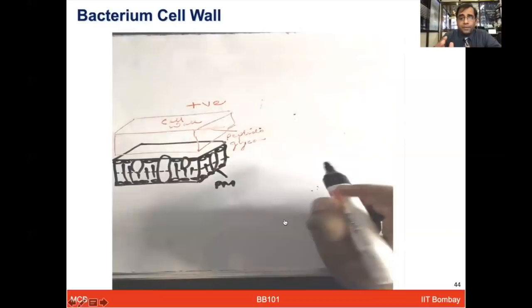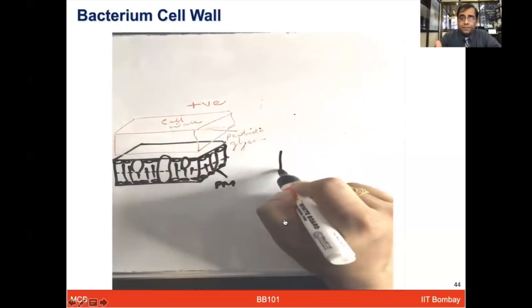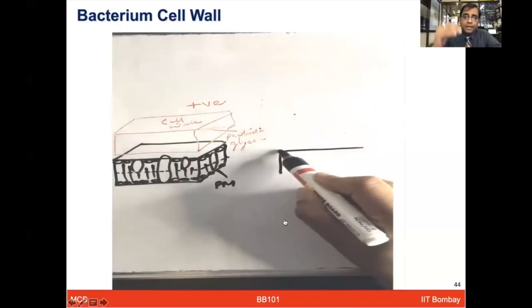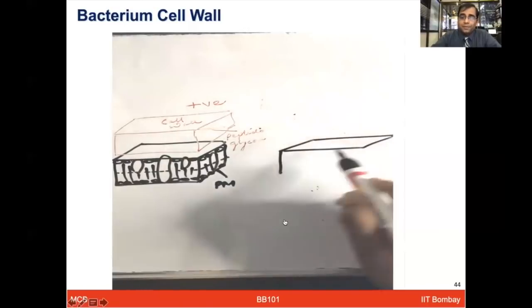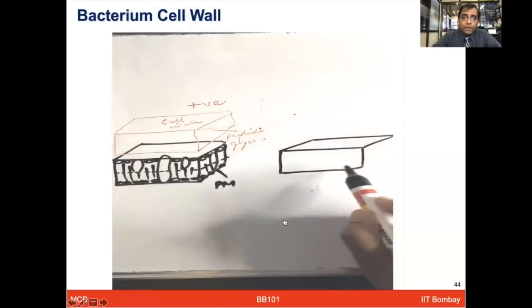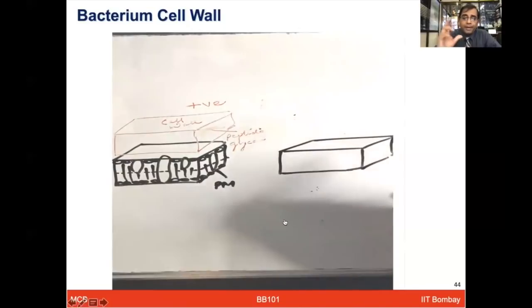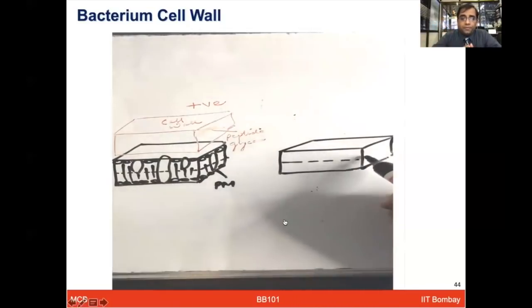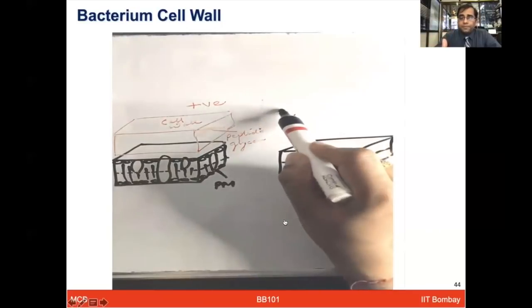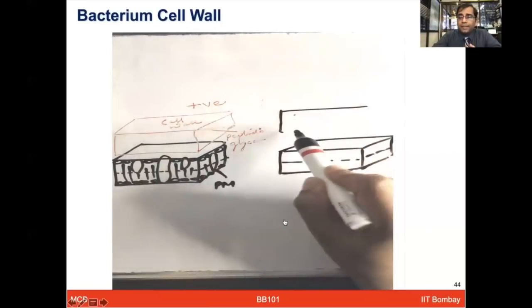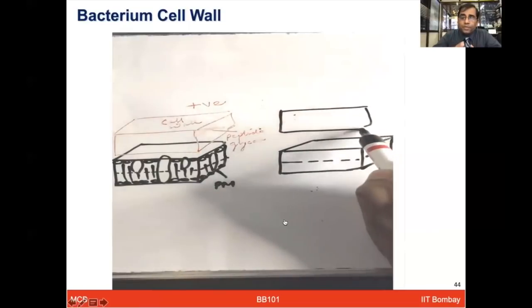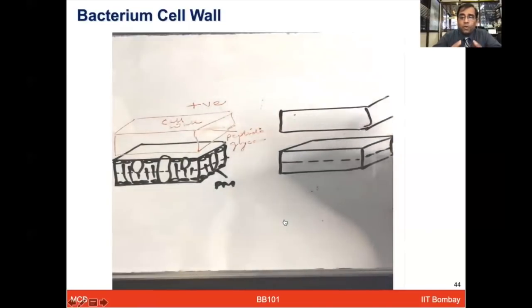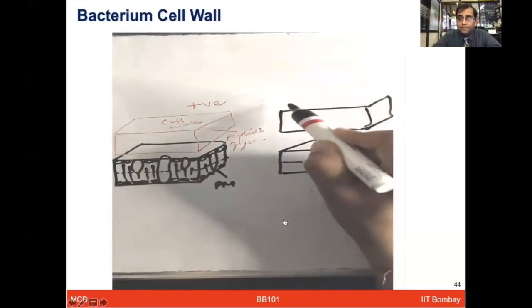But the gram-negative are more complex, with a three-layer sandwich type of composition, where you have a thin layer of peptidoglycan, but you also have an outer membrane in addition to the plasma membrane, and that outer membrane contains lipopolysaccharides, which is a mix of carbohydrates along with lipids.